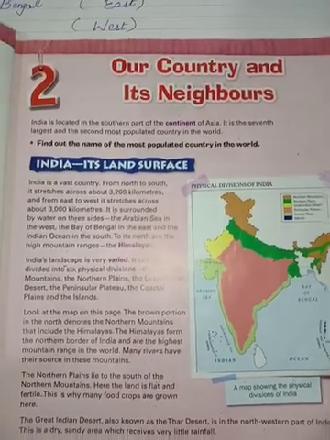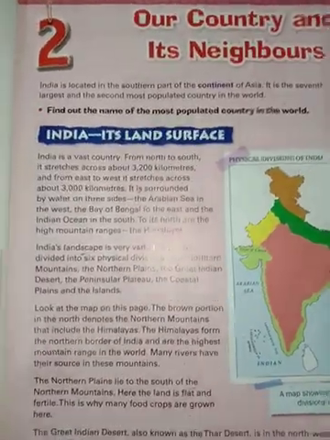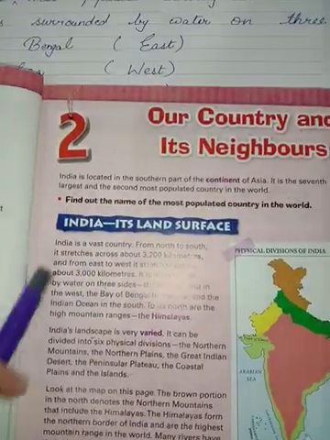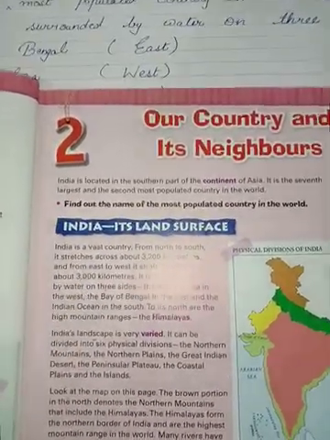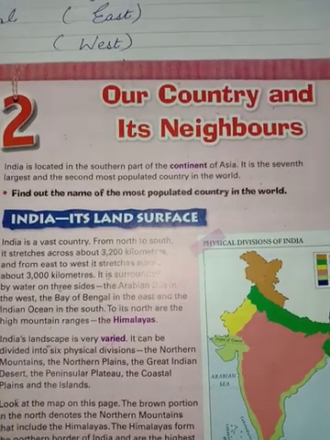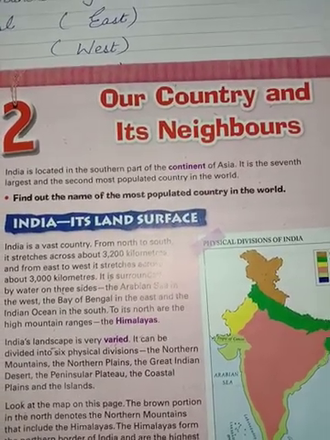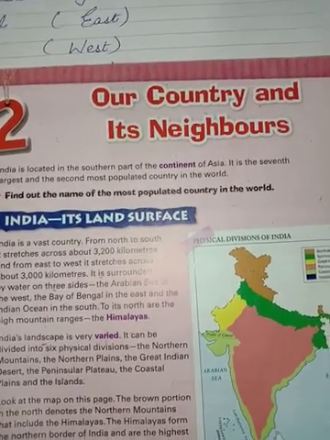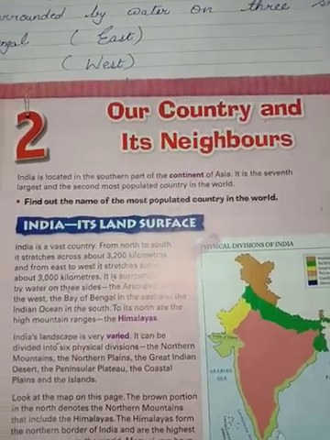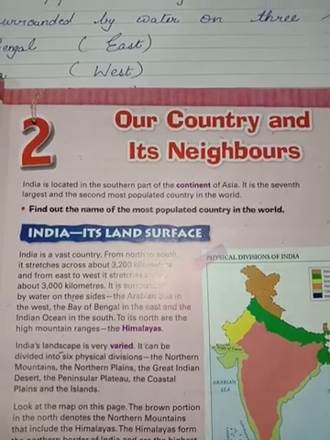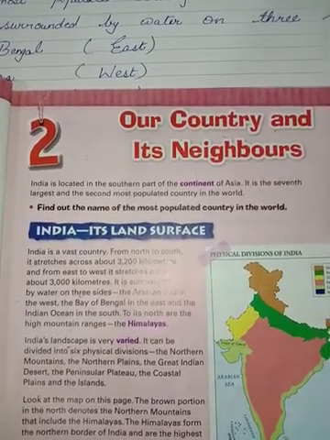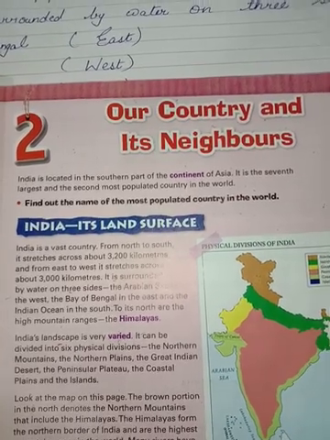Look at the first sentence in the book: India is located in the southern part of the continent of Asia. In which part is it located? The southern part. It is the seventh largest and second most populated country in the world.